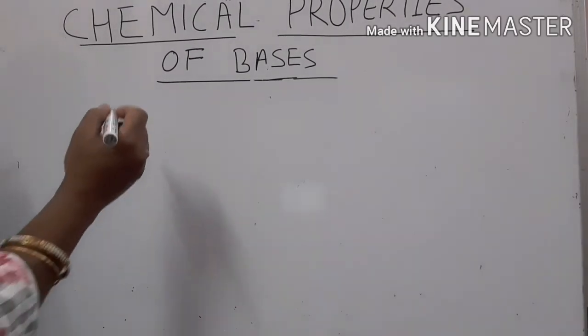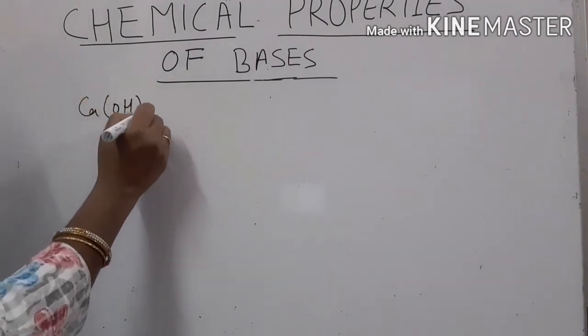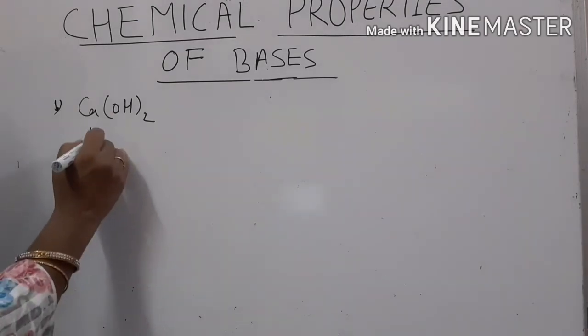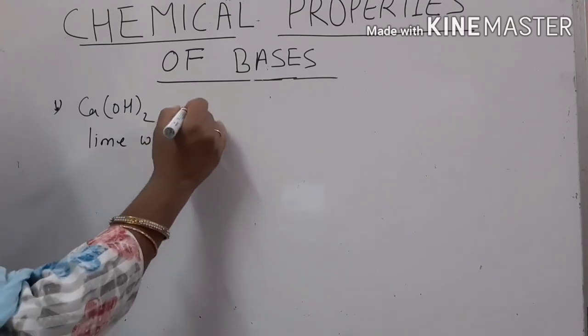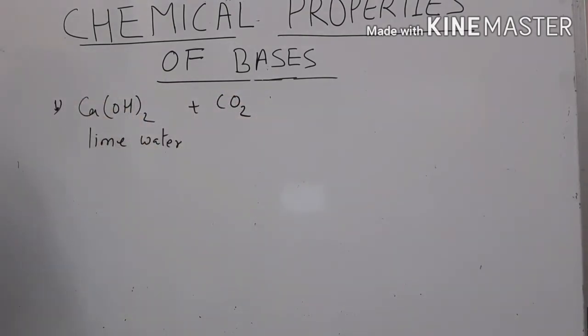Next example, calcium hydroxide, which is also known as lime water. On passing carbon dioxide gas through lime water, this reaction we have already learned previously.